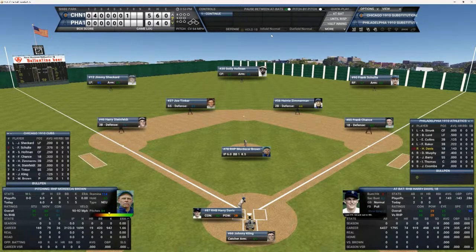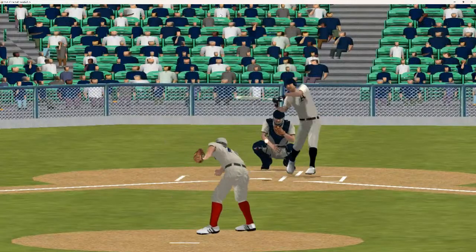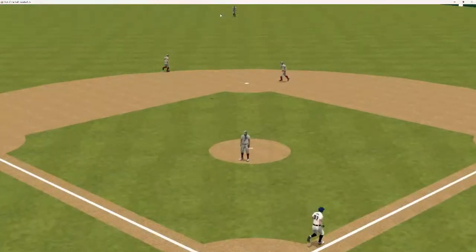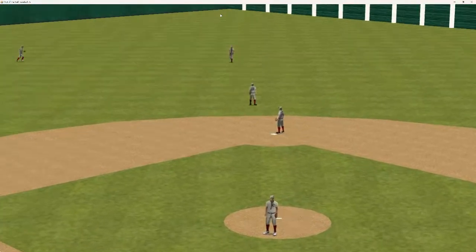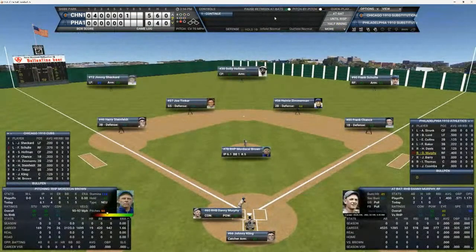Davis, Murphy, and Barry up now. Harry Davis 0 for 2 against Mordecai Brown. Mordecai Brown has given up 4 hits, no runs, 1 walk, and 5 strikeouts through 6 with a 5-0 lead. And here's the pitch, and that's going to be hit in the center field, and that should be out number 1. Huffman makes the catch.